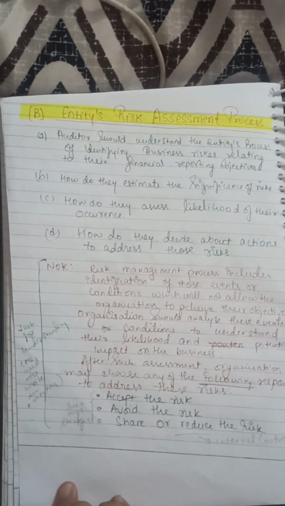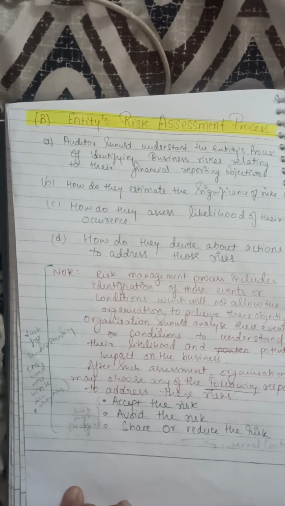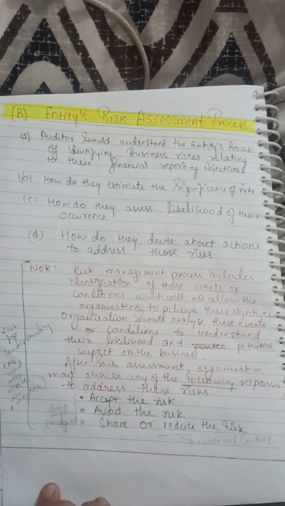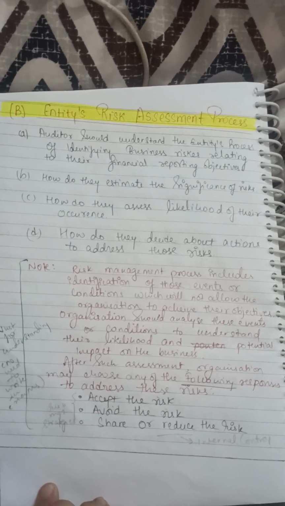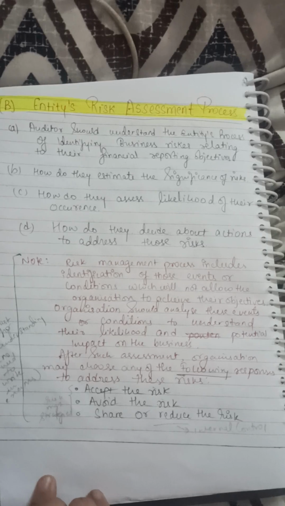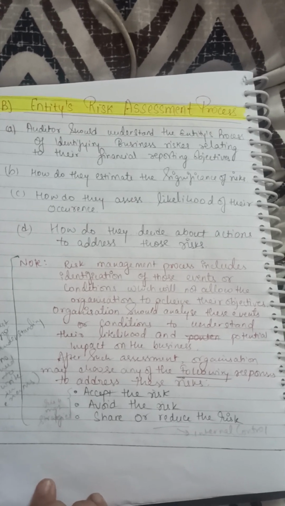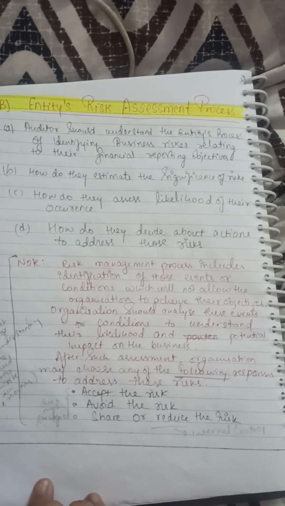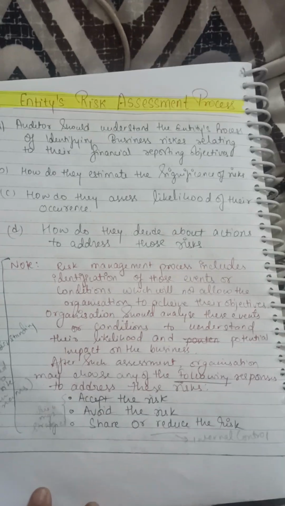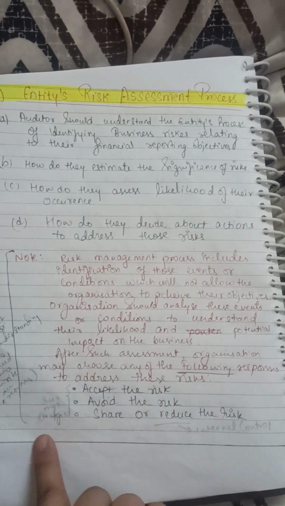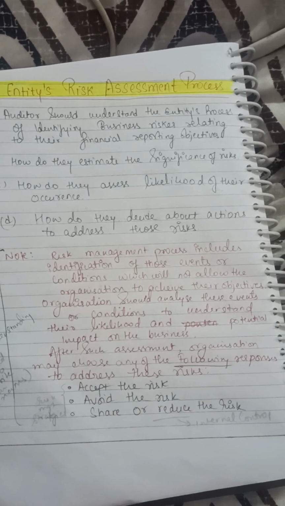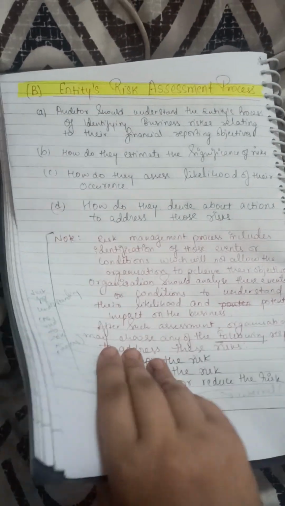Note, risk management process includes identification of those events or conditions which will not allow the organization to achieve their objectives. Organization should analyze these events or conditions to understand their likelihood and potential impact on the business. After such assessment, organization may choose any of the following responses to address these risks: either to accept the risk, avoid the risk, or share or reduce the risk. All these three are known as risk management strategies. And in order to reduce the risk, internal controls are thus implied. Okay? This is not to be written during the exam note portion.